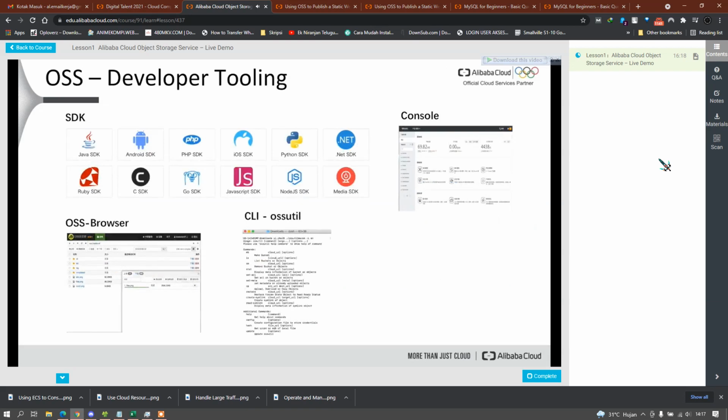On top of that, OSS has broad support for different SDKs for different programming languages and platforms like Java, Android, iOS, Python, Node, Go. It comes with different tools like OS browser, which lets you run a UI on your local machine to manage your buckets, and also a huge amount of different CLI tools. I just posted one of them here.